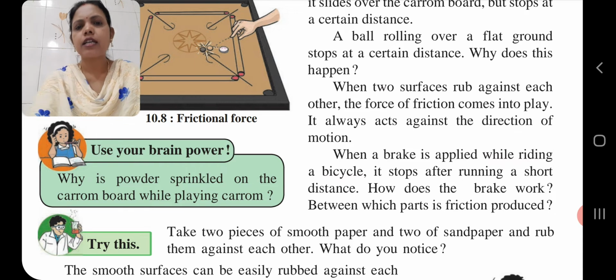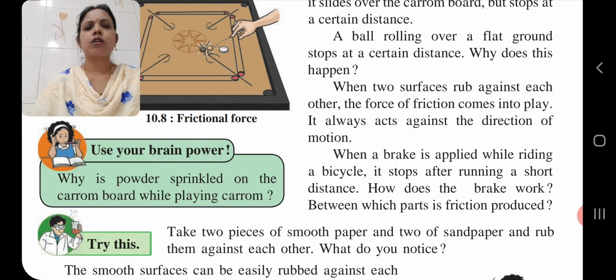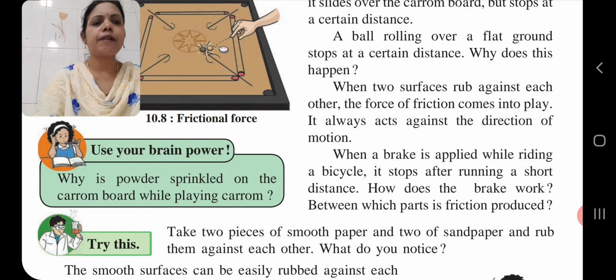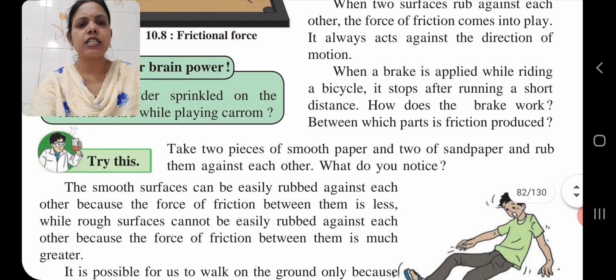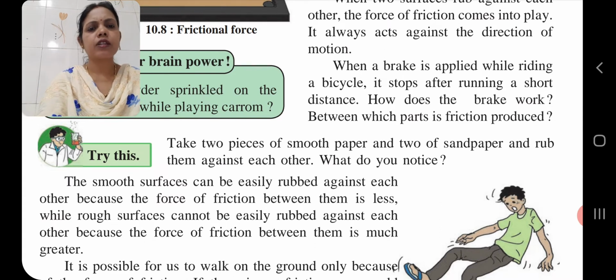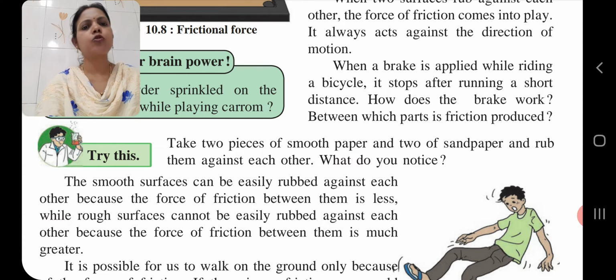So, children, here we are going to see the next paragraph. Take 2 pieces of smooth paper and 2 of sandpaper and rub them against each other. What do you notice? So children, smooth surfaces can be easily rubbed against each other because the force of friction between them is less, because the surface is smooth.